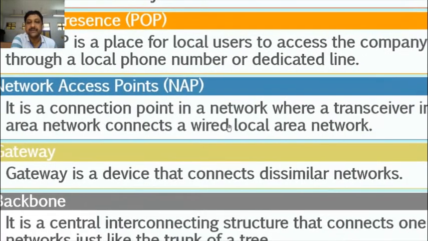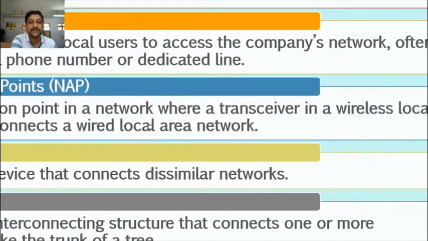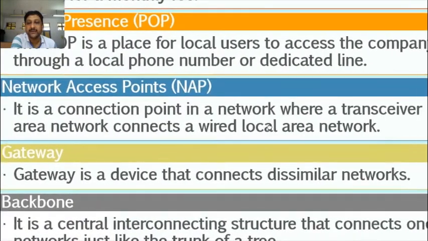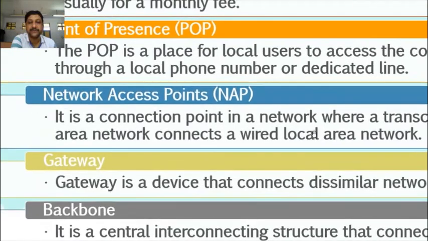Next is network access point. It is a connection point to a network where a transceiver in a wireless local area network connects a wired local area network. Actually, the network access point is a name given to a Wi-Fi network. First, the Wi-Fi network is connected with a wired network, and through the wired network it provides a connection point. It is a name which is used to connect other computers, other nodes with the network.